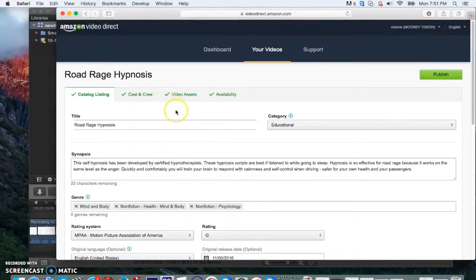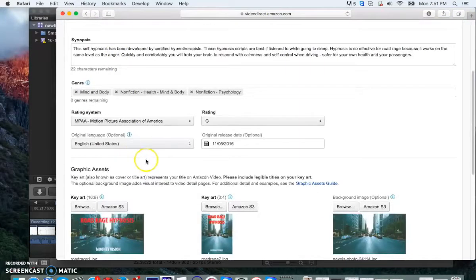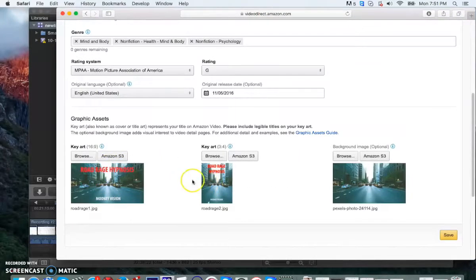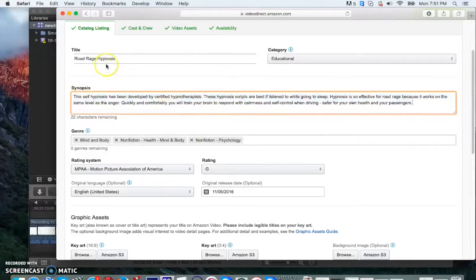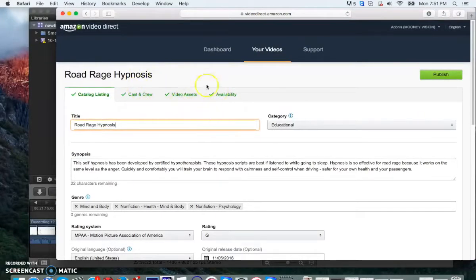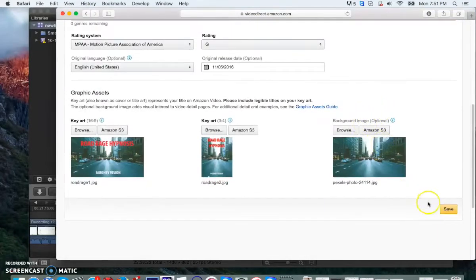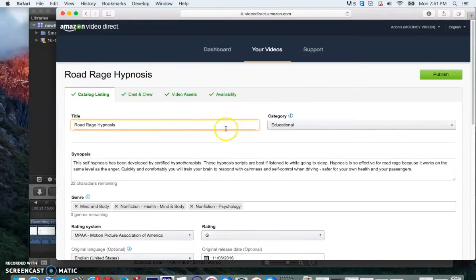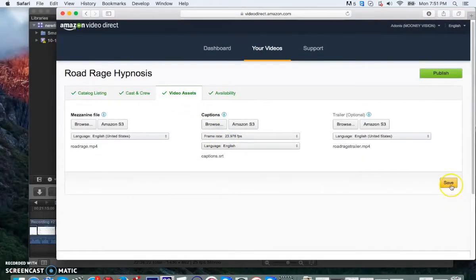And one last thing before we go, if you click back in the item that you're editing, and say you change the picture or you change something in the description or in the title, or even if it gets rejected after you publish it and you need to change it, whenever you change something, you have to press save again. And that's even if it's on the video any pages on, you have to press save again, and then you have to press publish again, and then it'll actually republish, okay?